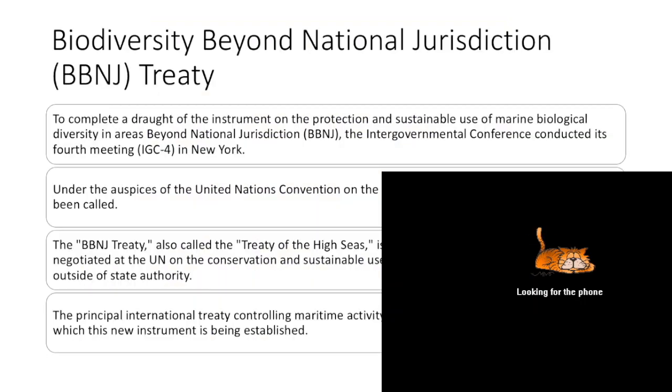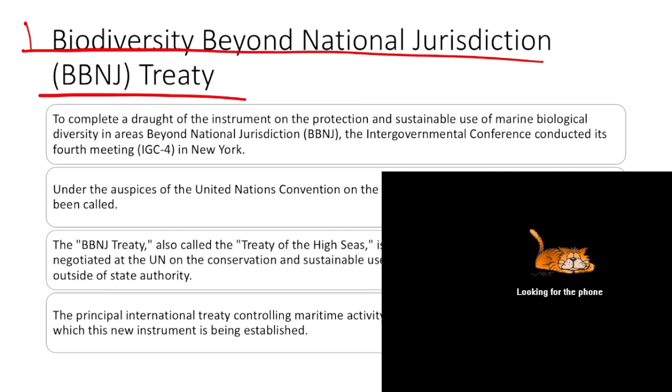Next, we have a treaty named BBNJ, that is, Biodiversity Beyond National Jurisdiction. To complete a draft of the instrument on the conservation and sustainable use of marine biological diversity in areas beyond national jurisdiction, the Intergovernmental Conference conducted its fourth meeting in New York. All right. It was convened under the auspices of the United Nations Convention on the Law of the Sea. The IGC4 has been called. This treaty is also called the Treaty of the High Seas.